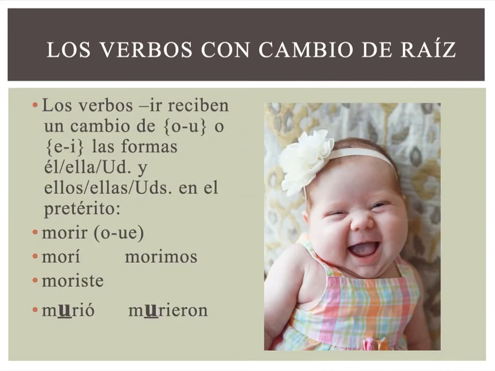But if it's an IR verb, then you are going to have to put in a stem change. But you only have two choices in the preterite. Number one, O to U. Number two, E to I. So if your original stem change, like for morir, was O to UE, and you say, oh, I'm using the él form in the preterite, you're going to have to put in a stem change, but instead of O to UE, you modify it to O to U, like we did here, and here. Again, bottom two forms. So stem changes in the preterite must be an IR verb. It must only occur in the bottom two forms, and it's only going to either be O to U or E to I for that stem change.